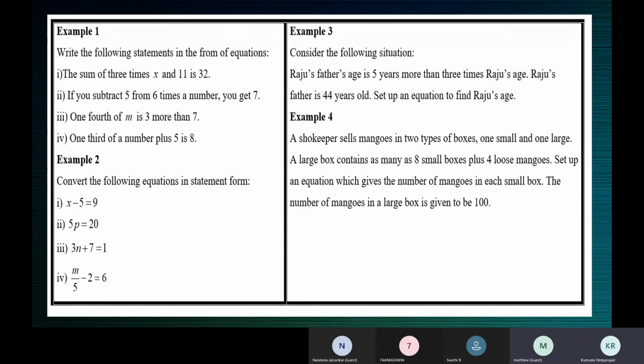So what is it that we understood? What comes after from we should write first. So 6 times the number, 6z minus 5 is equal to, why do we say is equal to? Because you get means equal to 7. Okay. Next one, Nandana.